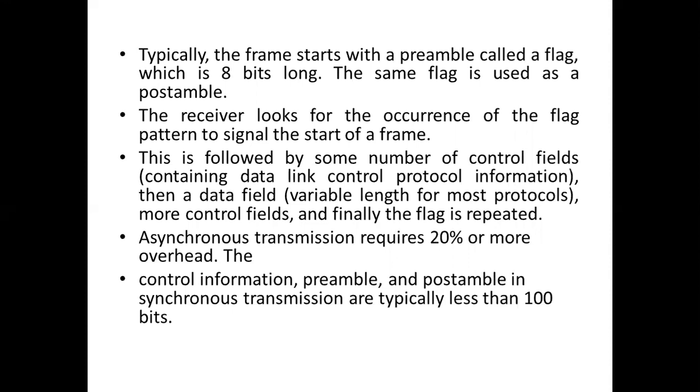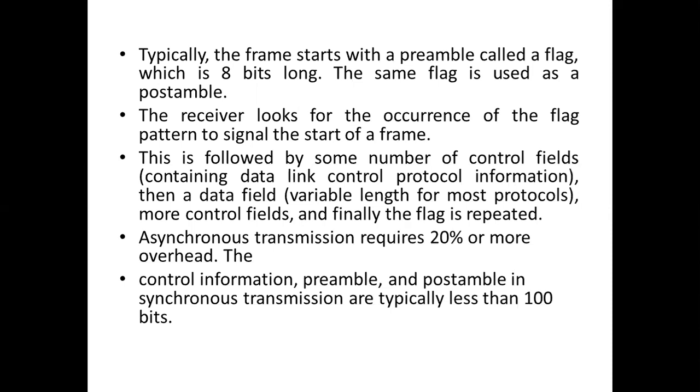The main difference you have to understand between these two is that asynchronous transmission is character by character, while synchronous transmission handles a block of characters. In asynchronous transmission, there is one start bit, one stop bit, and one parity bit.